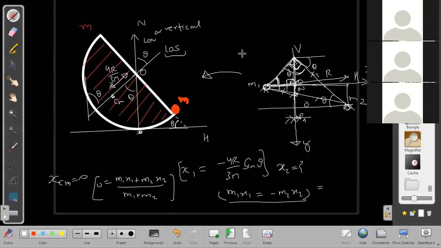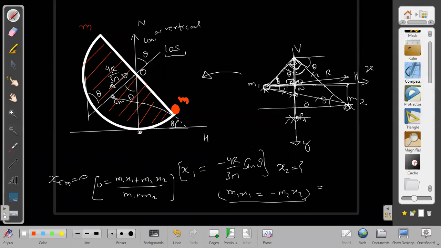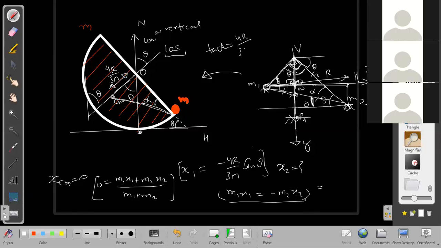And also, sir, I think we can do it otherwise. Because this angle we know, this is alpha, we can determine it otherwise also. This is a different angle, this is alpha. This will become theta minus alpha angle here. This angle alpha we already know from this diagram itself. Why? Because tan alpha is equal to 4r by 3 pi upon r, which is 4r by 3 pi divided by r. So r gets cancelled. It is just 4 by 3 pi. We already know that angle.